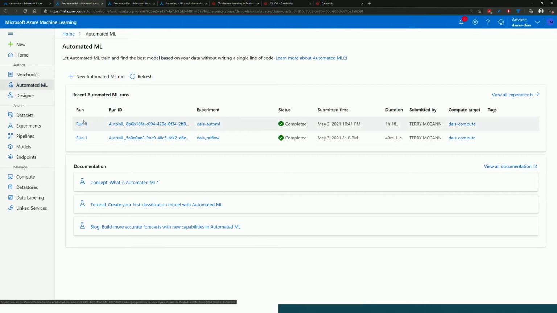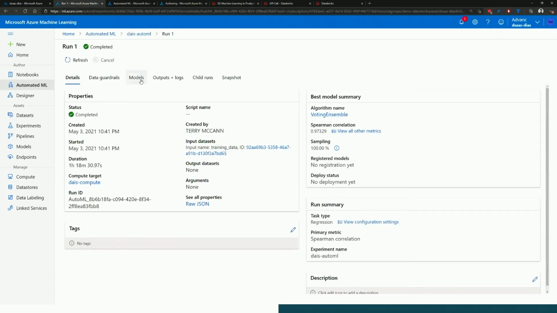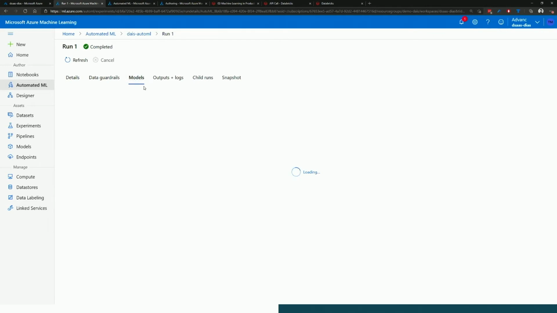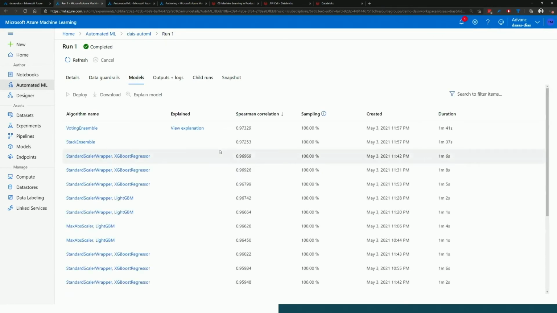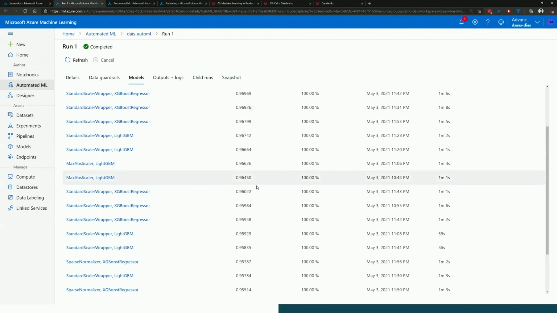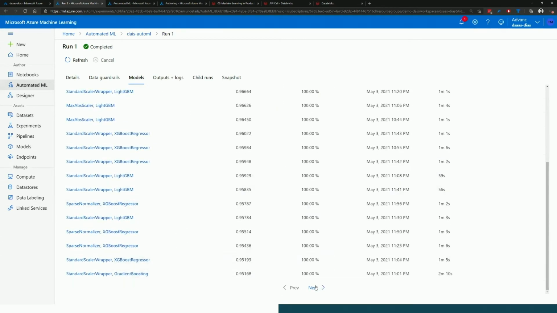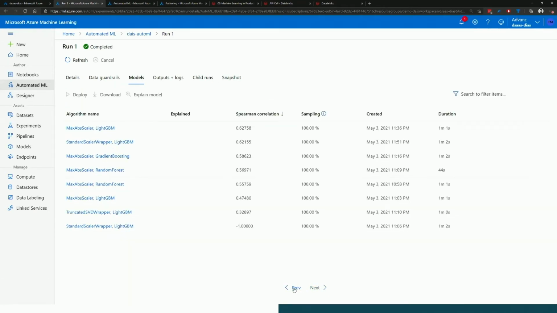And I can see here, I've got this run ID, it's completed, and it took 1 hour and 18 minutes to run. Now, if I click into that and choose models at the top, what this has done is it's gone away and generated a huge variety of different models. So here you can see I've got this big list, and each one of these, as I page through all of these options, is a different model that was attempted.